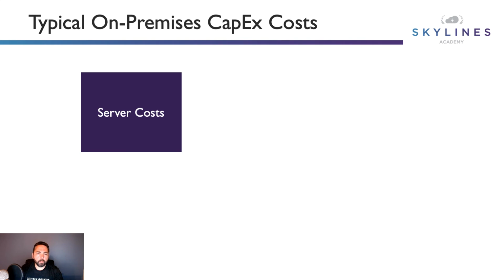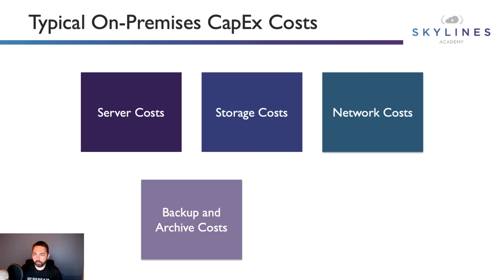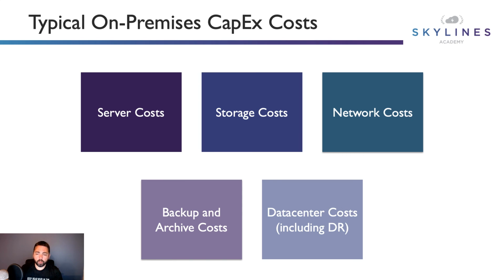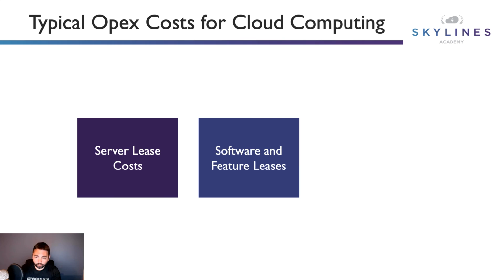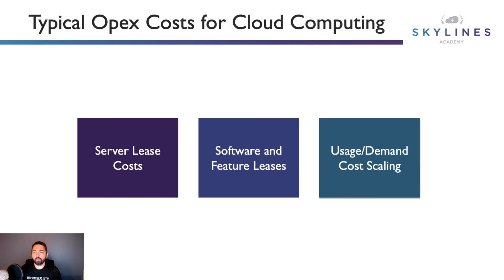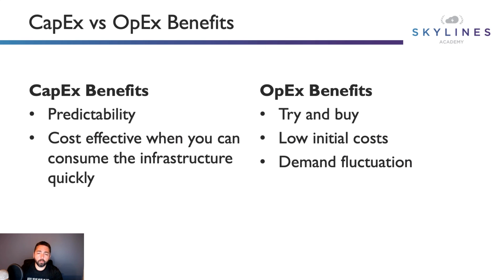Typical on-premises CapEx costs would be server costs, storage costs, network costs, backup and archive costs, and data center costs, including DR, just examples there. So you're going to buy all those things. Typical OpEx costs are the server lease costs, the software and feature leases, usage, demand, and cost scaling. Probably pretty common sense to a lot of you coming from an IT background, but just understand if you're brand new to this, you're leasing the server, you're paying for the software, you're paying for usage, demand, and scaling. As you scale up those workloads, your costs go up, and as you scale down, your costs go down. So those are things to consider.